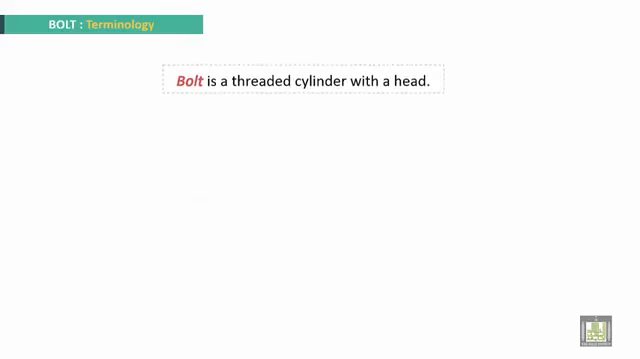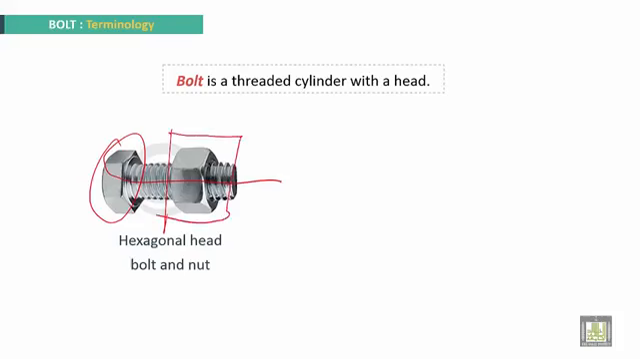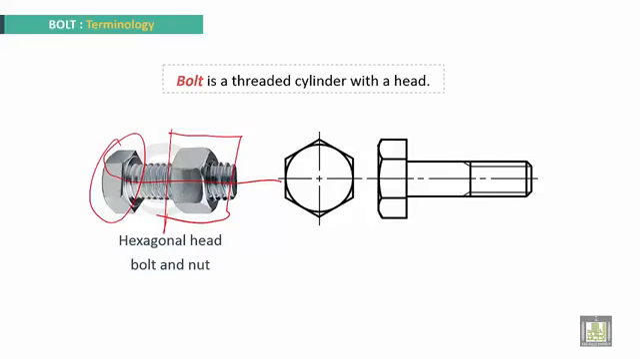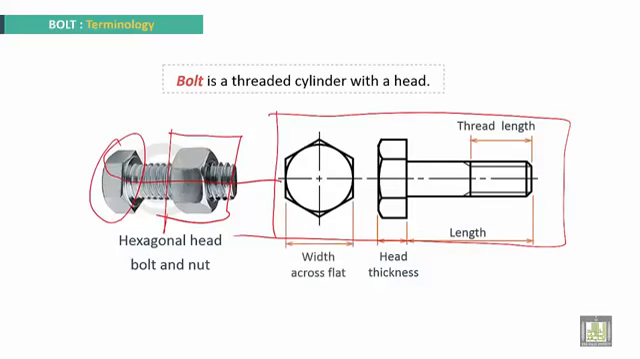We will start with terminology for the bolt. A bolt is a threaded cylinder with a head. This is a hexagonal head bolt and nut. This is the bolt and this is the nut. It should be represented like this drawing. This is the head thickness, length, thread length, and width across flat.